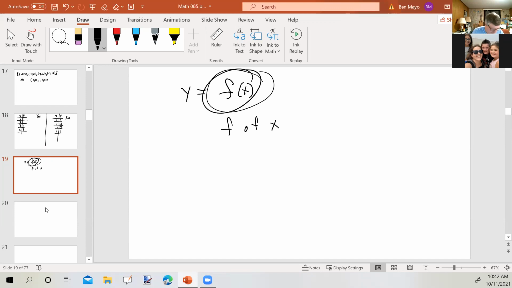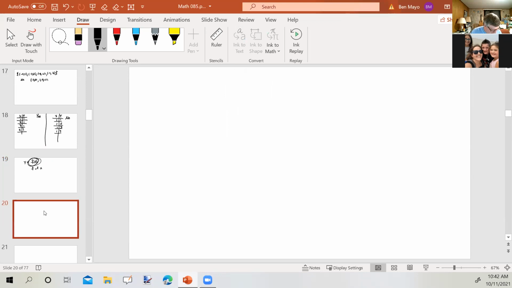All right, now, suppose we have the following equation. y equals 3x minus 5. And we want to make a table of ordered pairs corresponding to this equation.